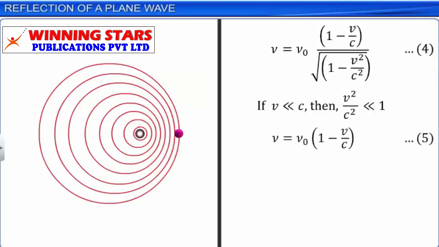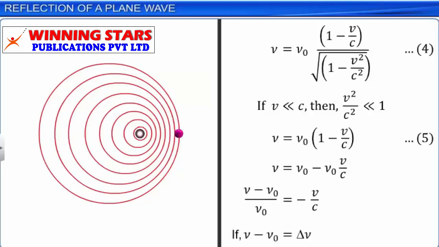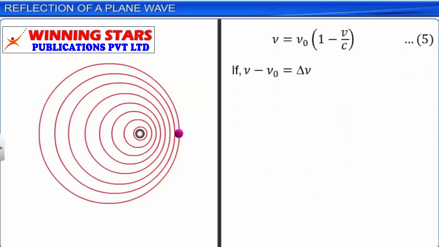Equation 5 can be rewritten as (nu minus nu0) divided by nu0 is equal to minus V by C. If the change in the frequency nu minus nu0 is written as delta nu, then the fractional change in the frequency, delta nu by nu0, is equal to minus V by C.